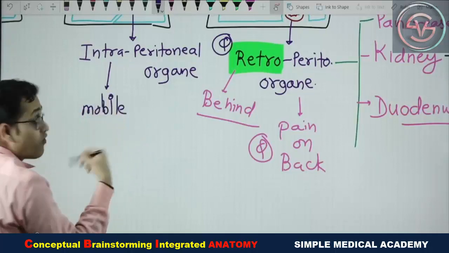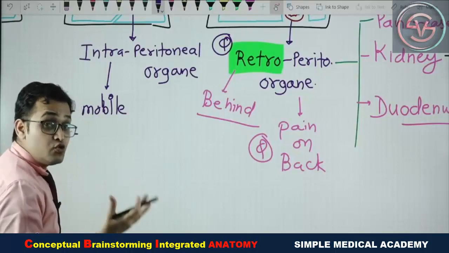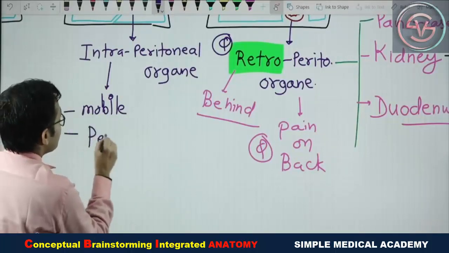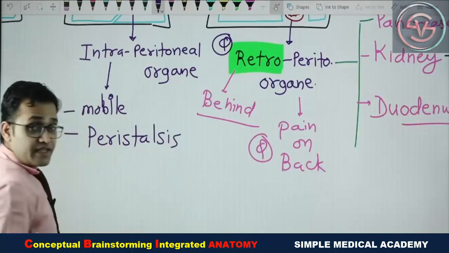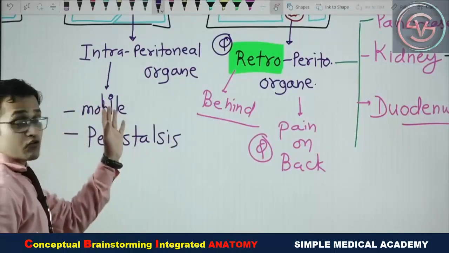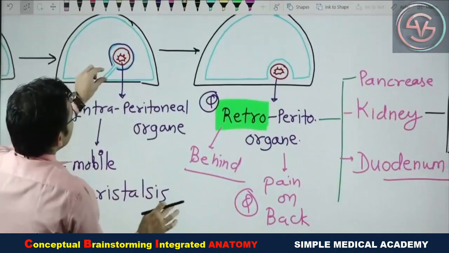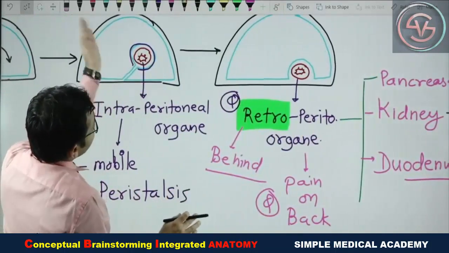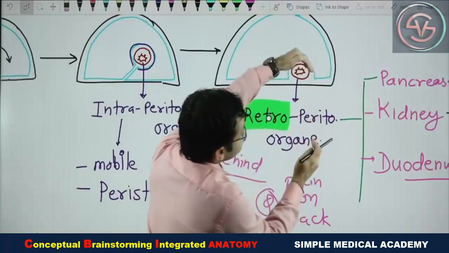Because they have a long fold of the peritoneum. They are able to do peristalsis. Getting the point? Because they have the long fold, and this long fold can move. Can you see this image? This has a long fold, so it can move here and there. But the retroperitoneal organ is situated behind the peritoneum, so it is fixed.